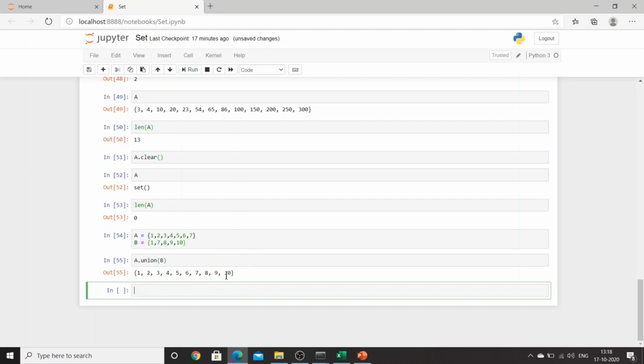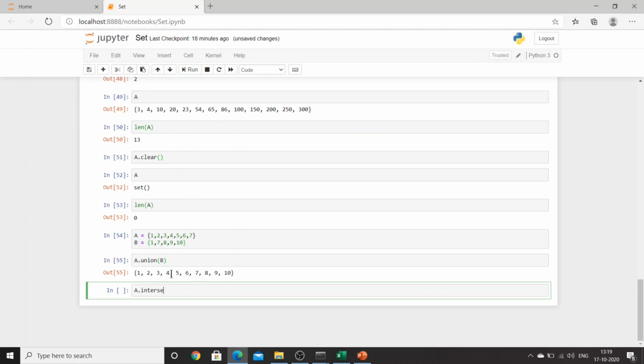Union is basically combining both the sets, and you get as output all the elements from A and all the elements from B. But the thing is, there will not be any duplicate. So if there is an element 1 which is there in A and in B as well, you won't get two ones over here. We already know a set doesn't contain any duplicate elements, so it will be unique. We have included all the elements, but removed one of the duplicates, right?